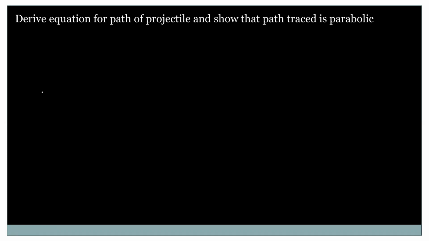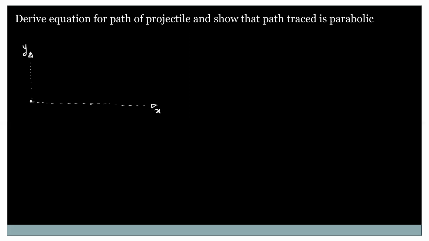Consider an object projected from the origin by making some angle theta with respect to the x-axis.